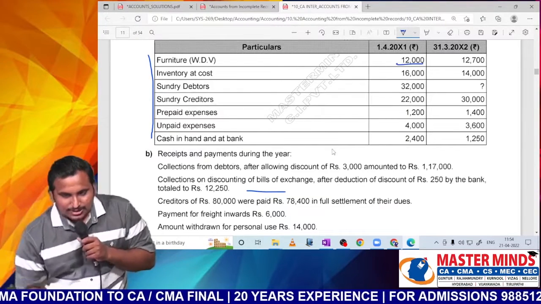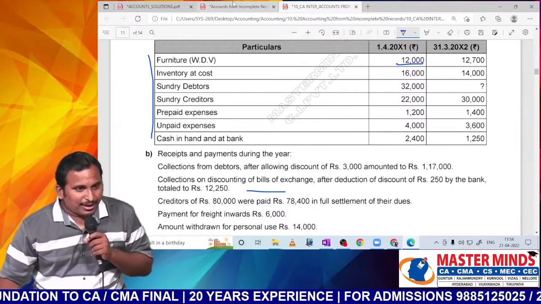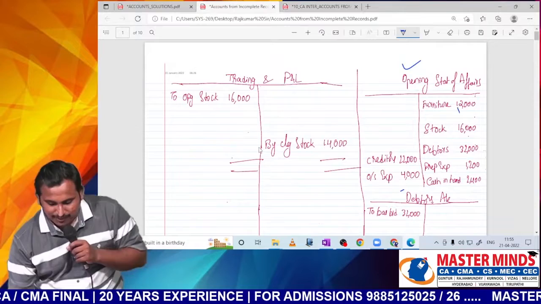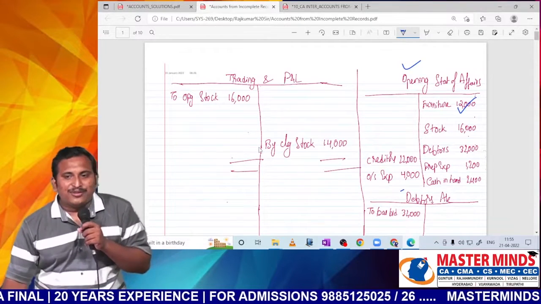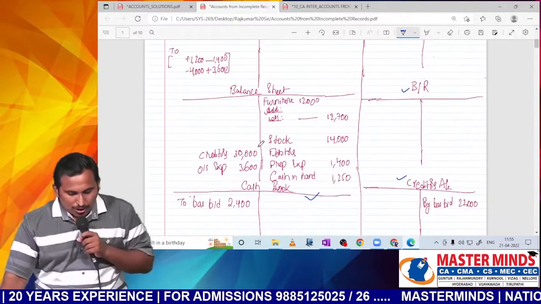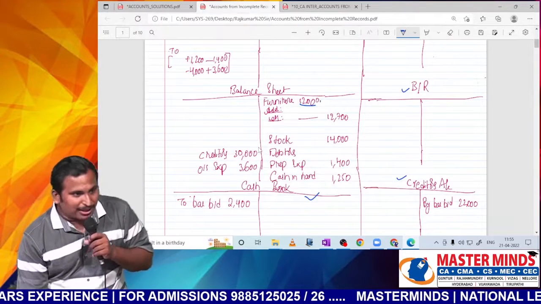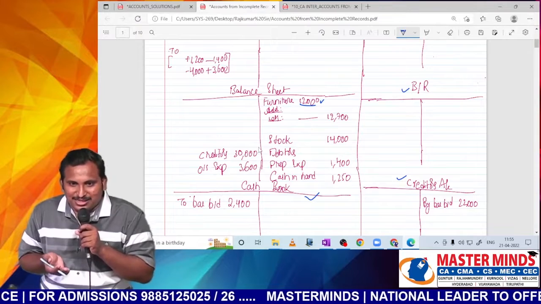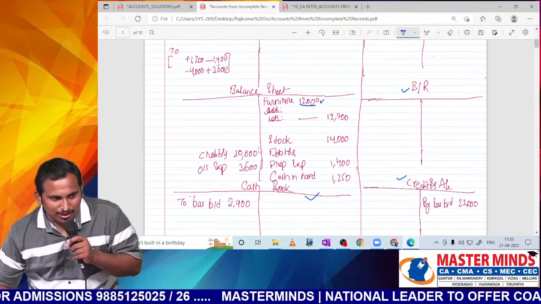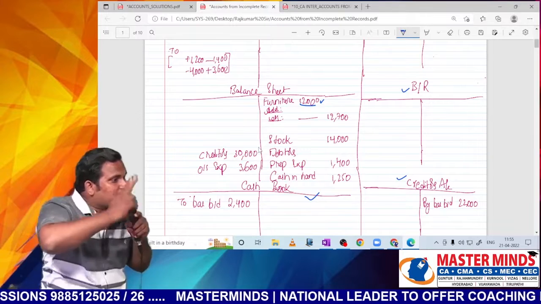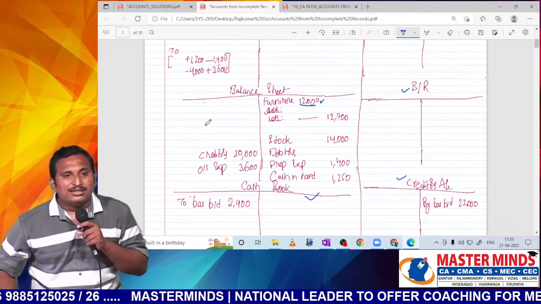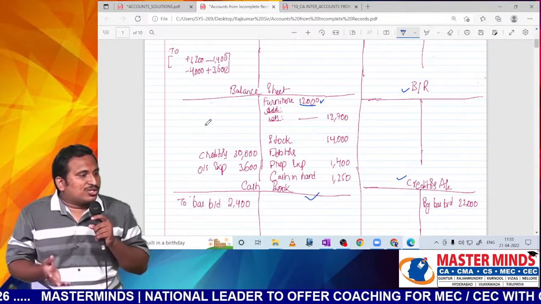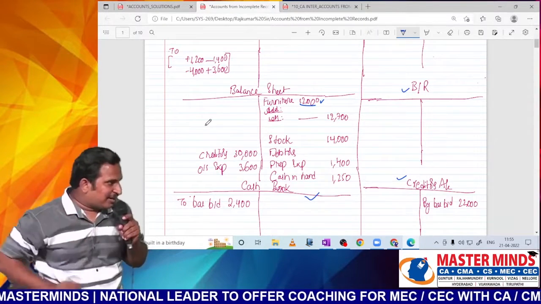Furniture. Sir, where will we record the furniture opening balance? In the opening statement of affairs, one I will record here. Another place, if I maintain a furniture account, I will write there, or else at least within the balance sheet as an opening balance. Usually for opening balance we add purchases less depreciation. So I have recorded the opening balance in 2 places. If required for opening and closing, it's not mandatory, sir. But wherever in the solution that balance is required, you need to fill it.